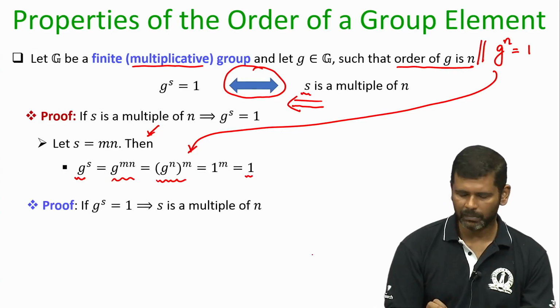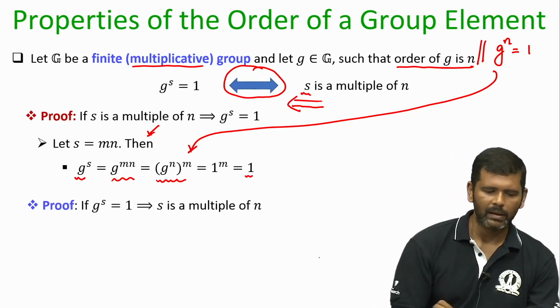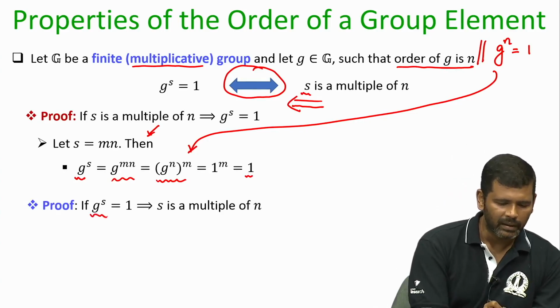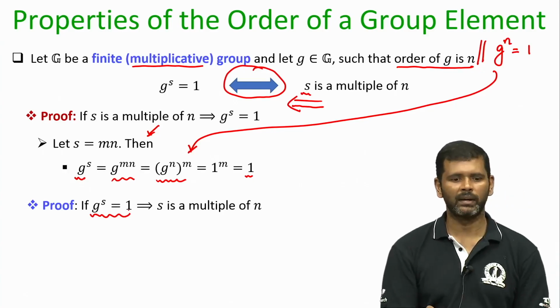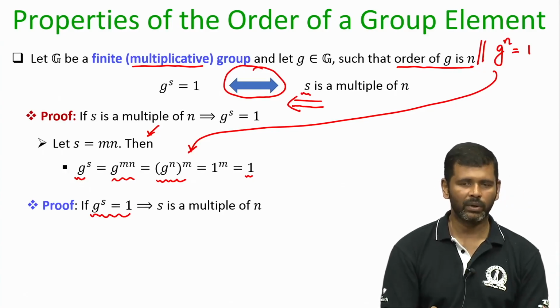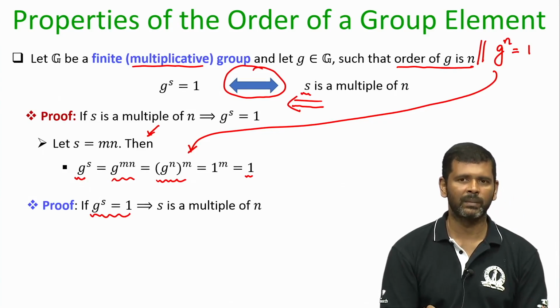Now, let us prove the implication in the other direction. I want to prove that if there is some exponent s such that g power s is 1, then definitely s has to be a multiple of n.